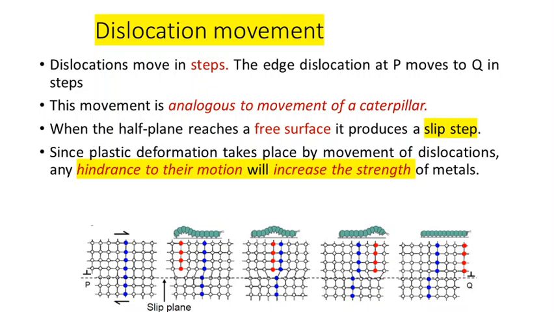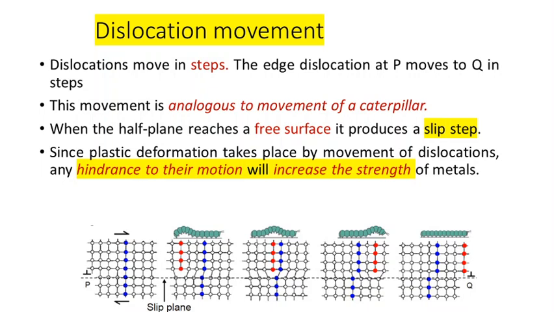This is the process taking place when we subject a lattice containing an edge dislocation to an external shear stress. When the stress is applied, the edge dislocation will be moved from one region to another. As a result, this movement of dislocation will create a projection at the right end.